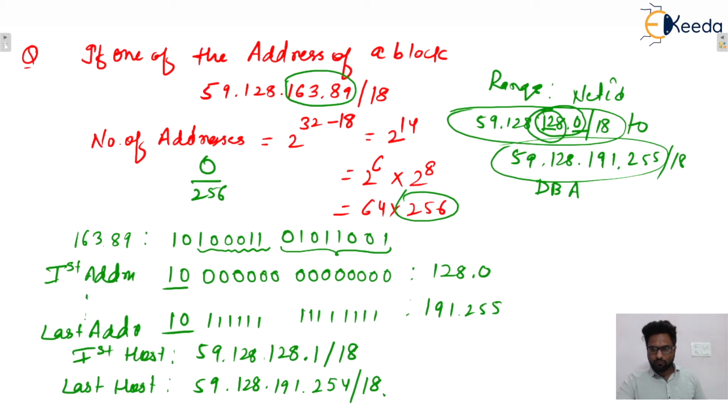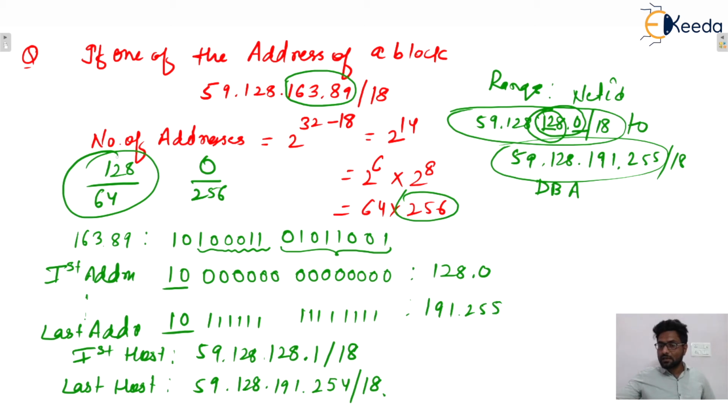Then 128, the second last octet of the first address, will be divisible by 64. Yes, that is divisible. If these host bits belong to the last three octets, then we will be considering the last three octets during division, isn't it? Okay. So I hope this one is clear to everyone. So in this manner, you can solve each and every problem, isn't it?